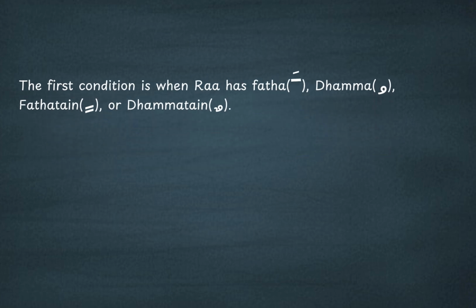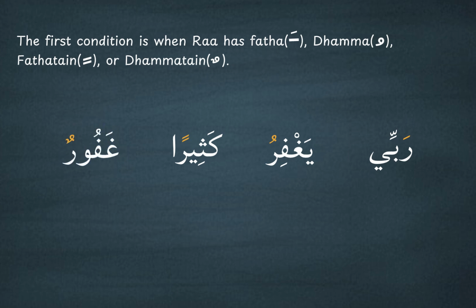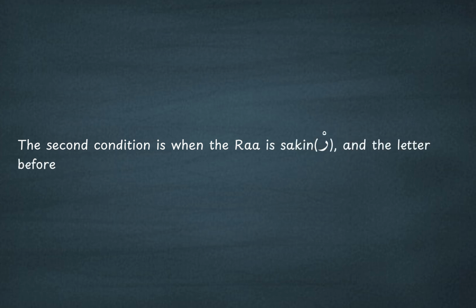For example, ربي, يغفر, كثيرا, غفور. In all these examples, the Ra carries either a Fatha, Dammah, Fathatayn or Dammatayn. It is pronounced heavily. The second condition is when the Ra is Saakin and the letter before it has a